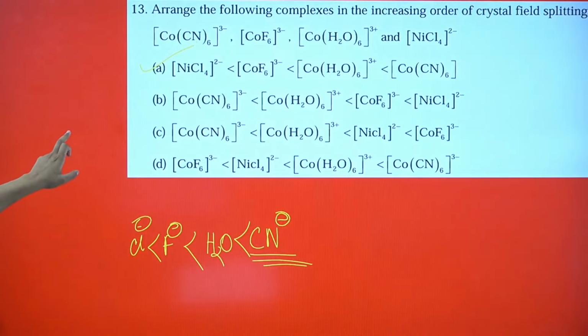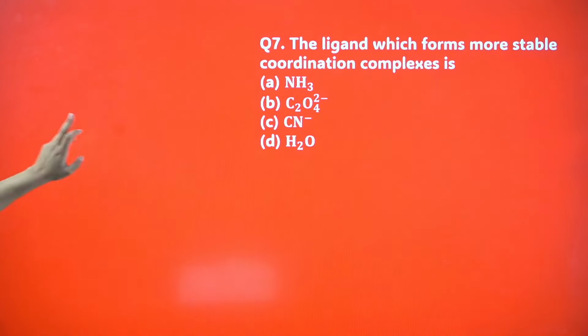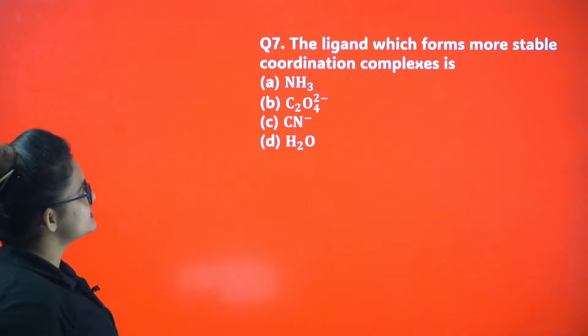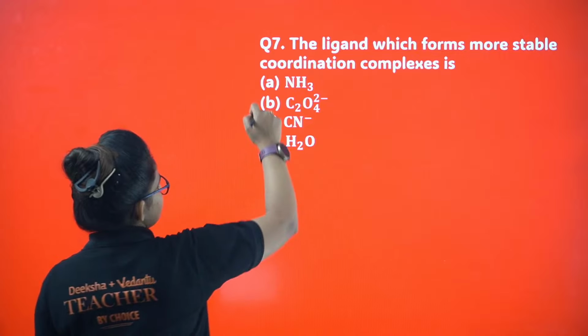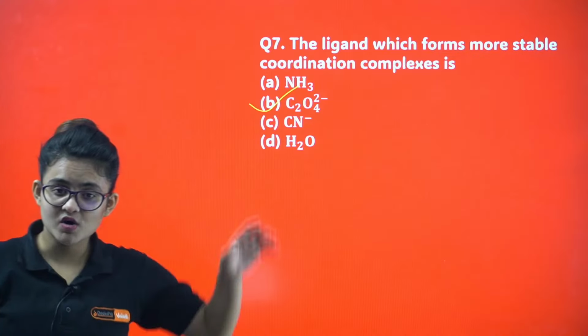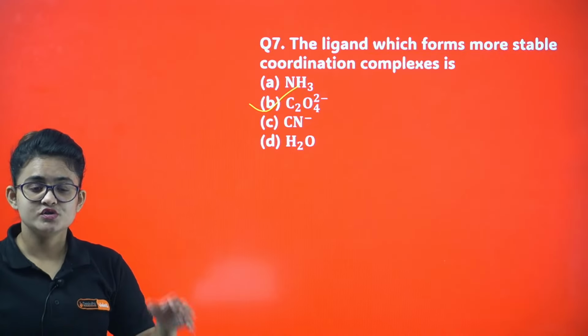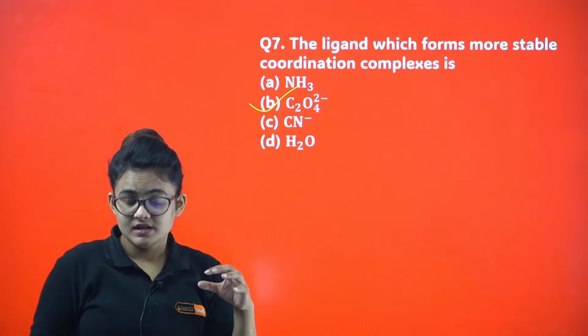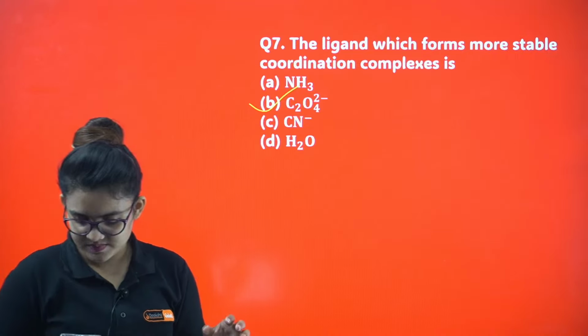Okay. Let's proceed. The ligand which forms more stable coordination complexes, that is oxalate. Why oxalate? Because it is a bidentate ligand among them. As the denticity increases, it will form a more stable complex.